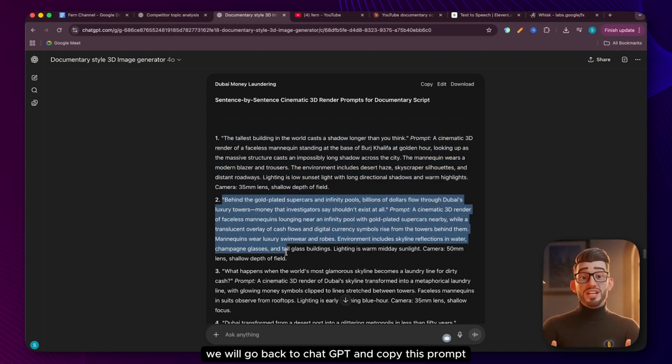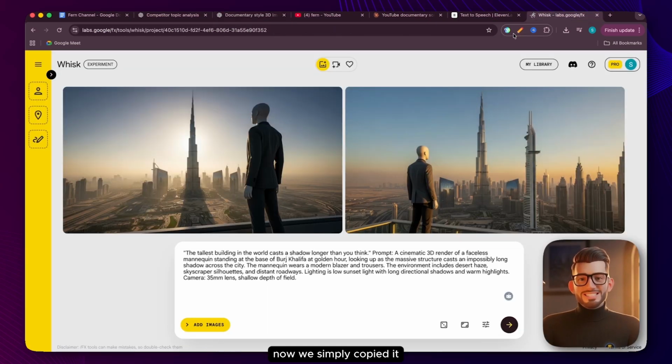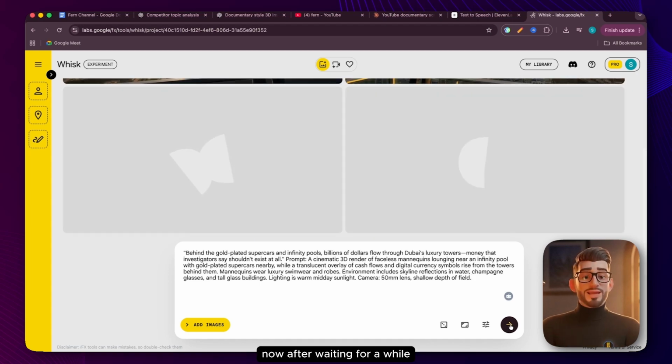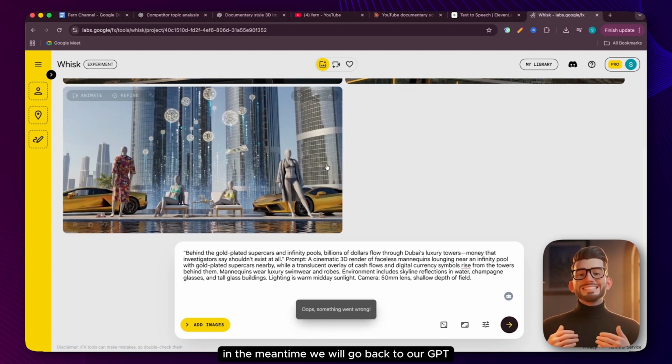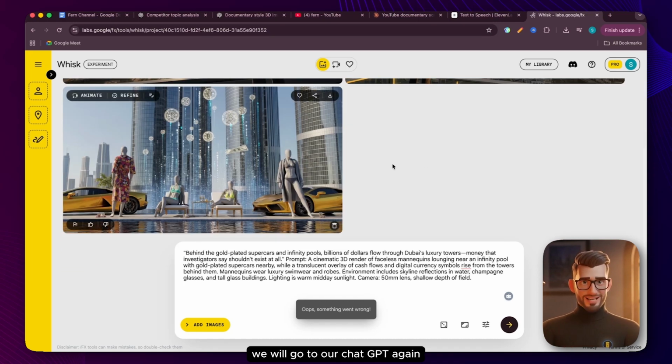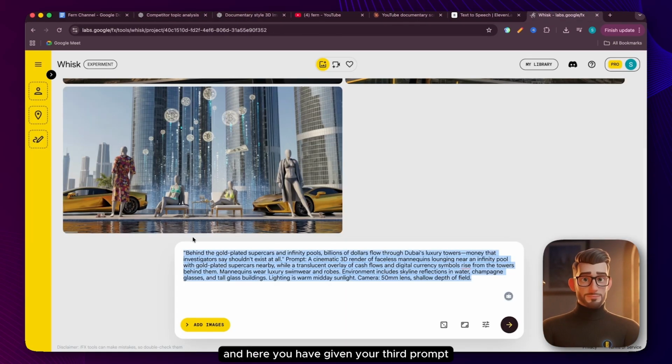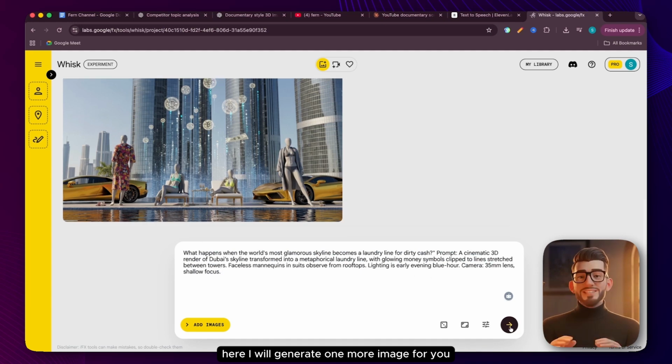We will go back to ChatGPT and copy this prompt. Now we simply copied it, went here and pasted this second prompt here. Now after waiting for a while, another image will be generated. In the meantime, we will go back to our GPT. See how good it has looked. We will go to our ChatGPT again. We will copy the third prompt. This is your third one. And here you have given your third prompt. Here I will generate one more image for you.